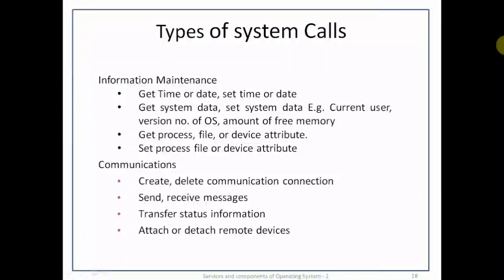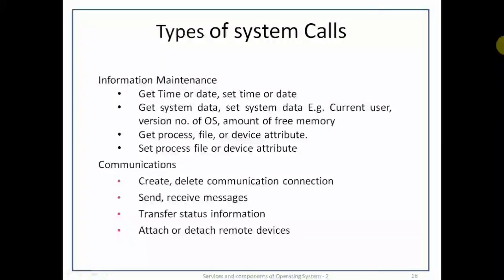The message passing model. Communicating processes exchange messages with one another to transfer information. For this, the create communication system call is used. The get host ID and get process ID system calls are used to identify the communicating processes. These host ID and process ID are passed to the open connection and close connection system calls. The communicating processes exchange messages using the send and receive message system calls, or the read and write message system calls. The close connection call terminates the communication.